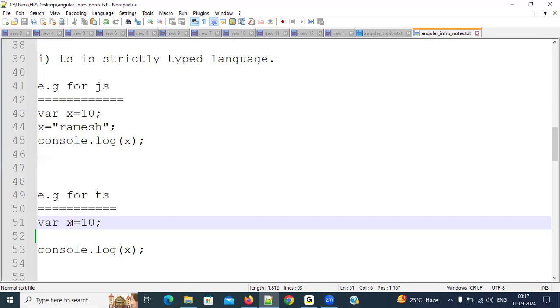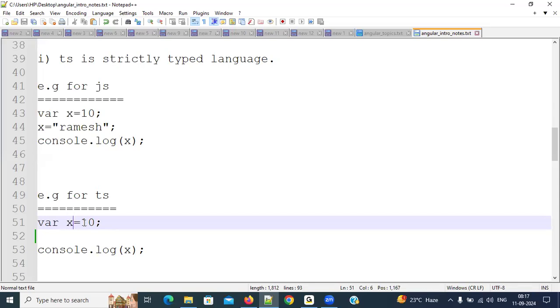Most of the people will think like that, and there is nothing wrong, because I only told that TS is a strictly typed language. But in TypeScript, there is a beautiful feature. Depending upon the first value, automatically it will assign the data type. Understand, everybody? Depending upon the first value, automatically it will assign the data type.